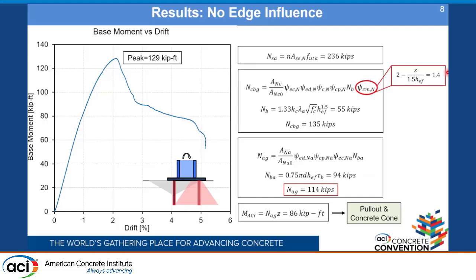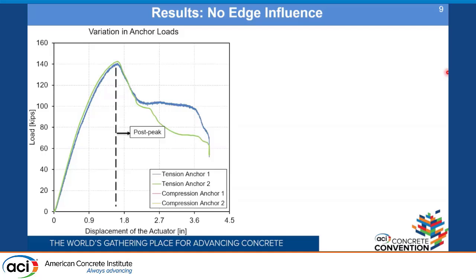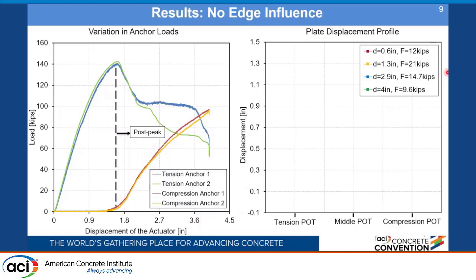I would like to explain the results evaluation. Considering that there are four anchors in the group, the two anchors on the tension side will take up most of the load, which is also seen in this case. The anchor loads are plotted on the y-axis, and the displacement of the actuator is plotted on the x-axis. It is observed that until the peak is reached, all the load is being taken up by the tension anchors, and in the post-peak region, the compression anchors may activate after the anchors have failed in the tension area.